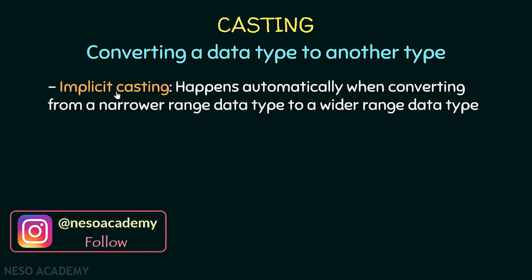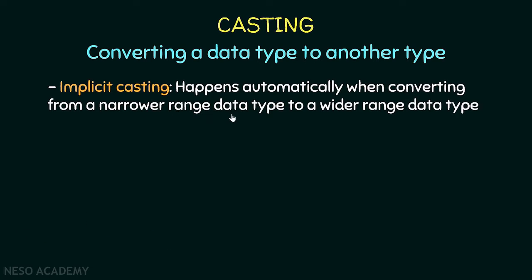Now let's talk about implicit casting. This type of casting happens automatically when converting from a narrower range data type to a wider range data type. So for example, if you want to convert from an integer to a double or a float or a long, then in this case implicit casting can happen. So this will be done automatically. And this is because the double data type has a wider range than an integer. And the same applies to the float and the long.